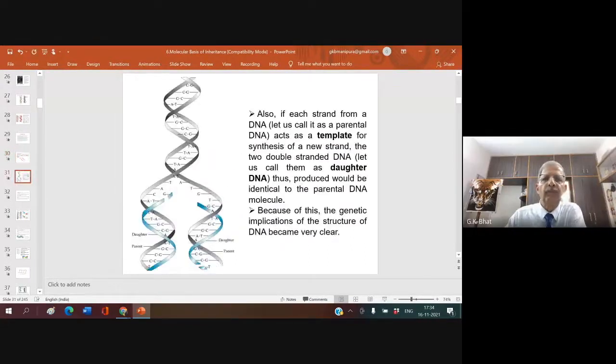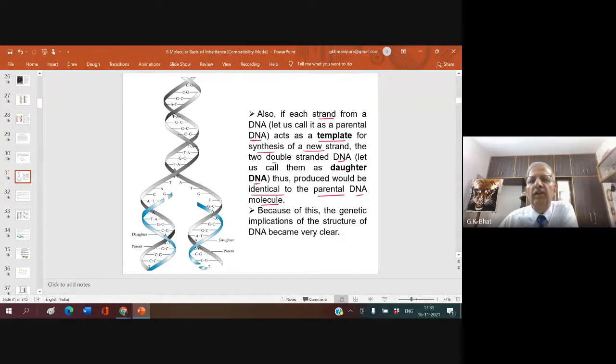Now also, if each strand from a DNA, let us call it the parental DNA, acts as a template for synthesis of a new strand, the two double-stranded DNA, let us call them daughter DNA, thus produced would be identical to the parental DNA molecule.